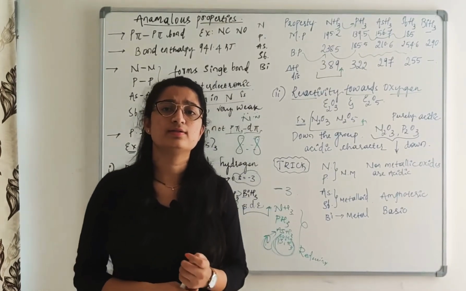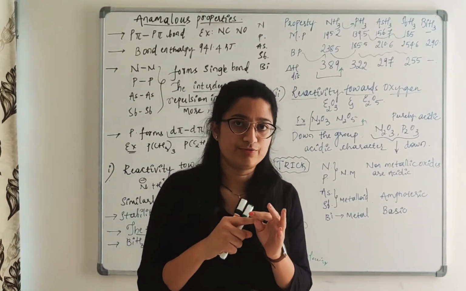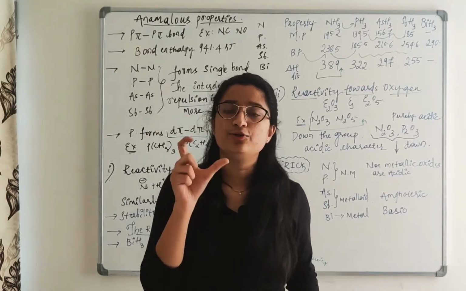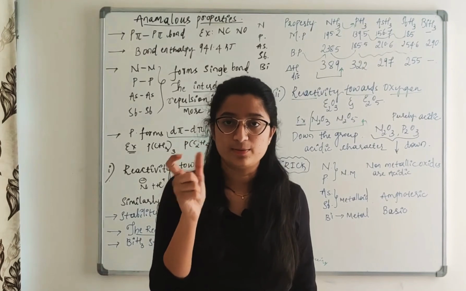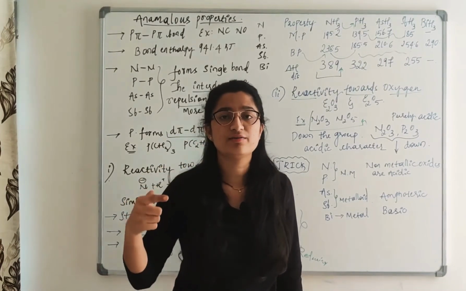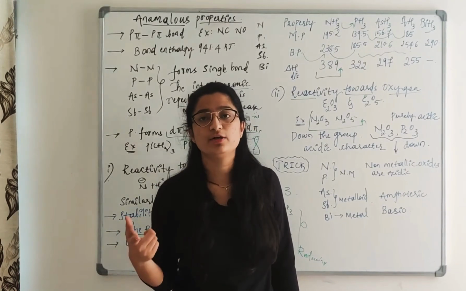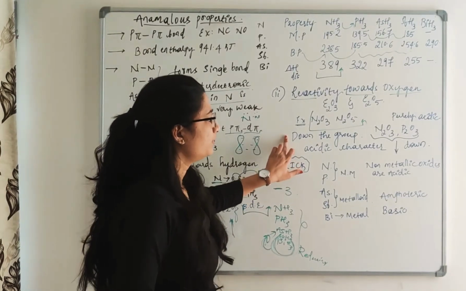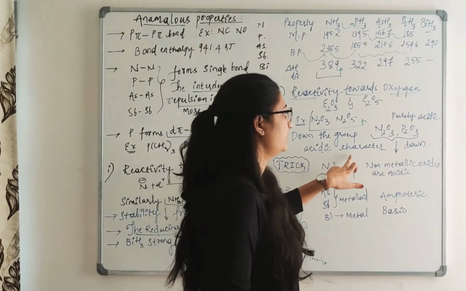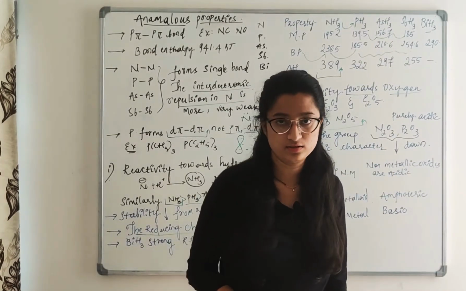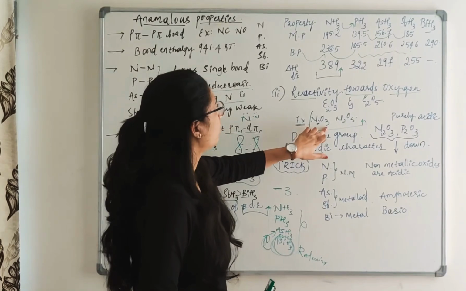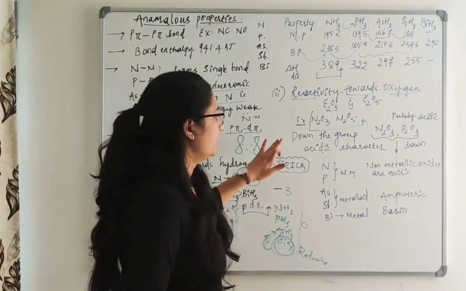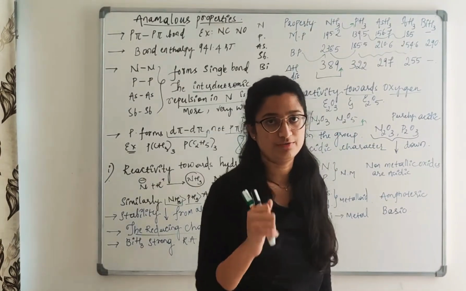How you have to remember this is, for example, if they give you N2O5 and N2O3, or P2O5 or P2O3, you have to identify the oxidation number of that element. The one which has the more oxidation number will have a more acidic nature. That is the main thing there. Down the group, the acidic character decreases. So N2O3, P2O3, moving from top to bottom, there is a decrease in the acidic character. You have to remember.